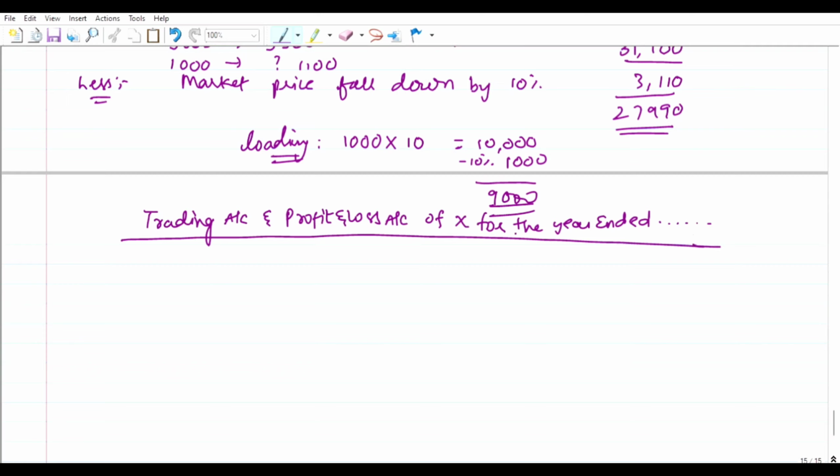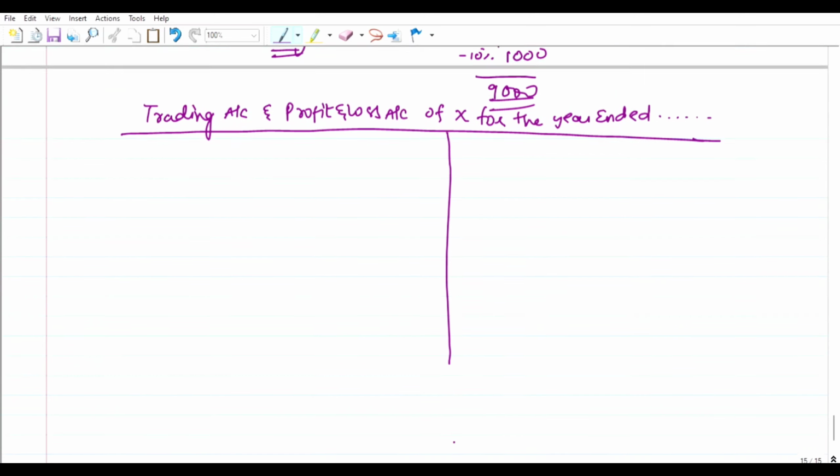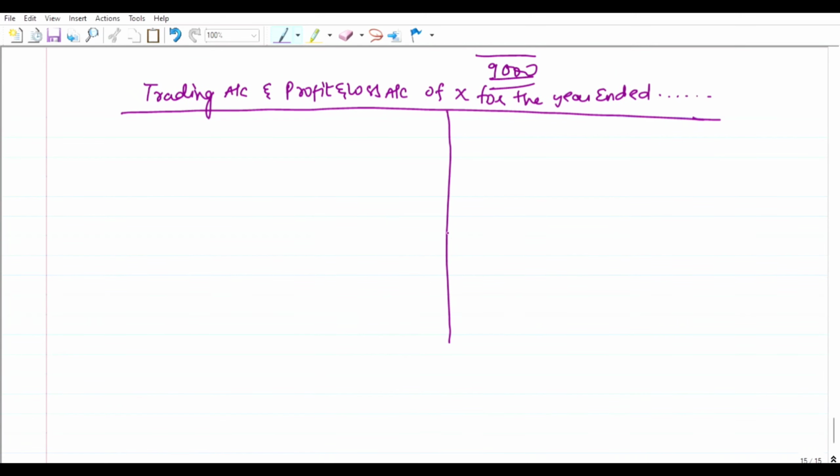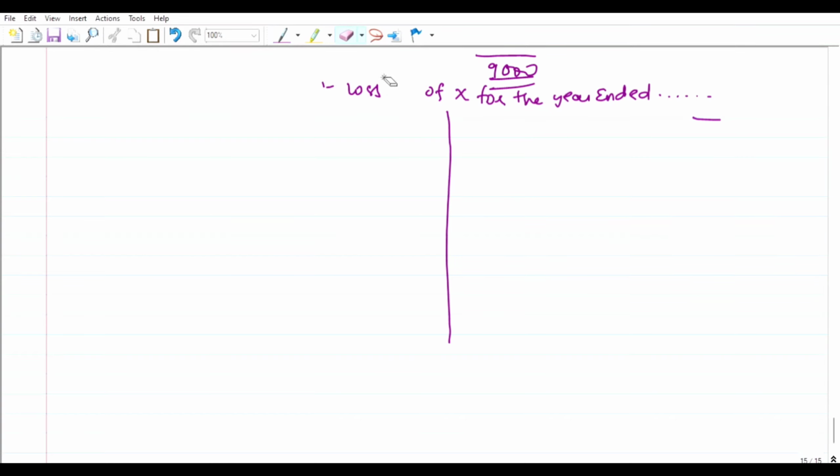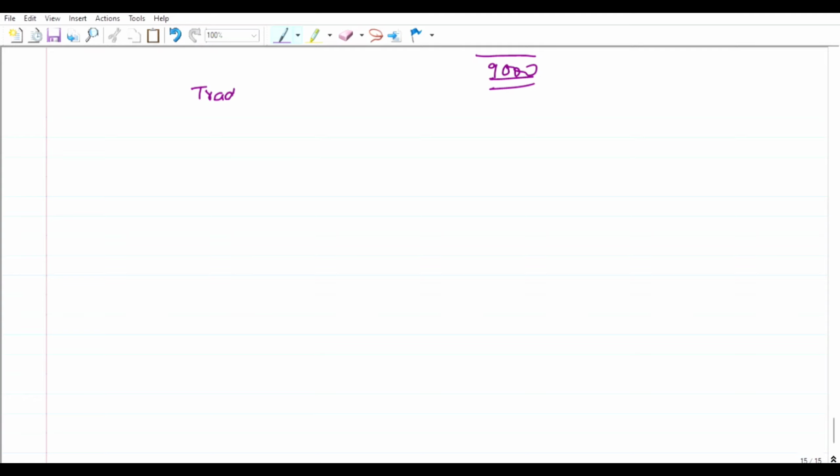Let us write it clearly. Trading account and P&L account of X for year ended.